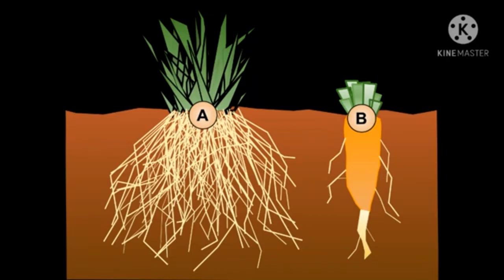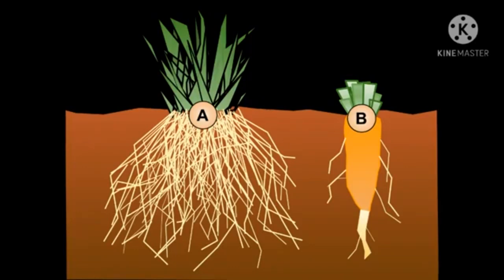Let's see the difference between taproot and fibrous root system. First, taproot. Taproot system has a main root or the primary root with lateral roots coming out from it. In fibrous root system, there is no main root. The cluster of roots spread out in the soil, giving support to the plant.